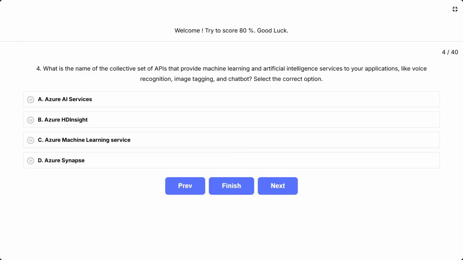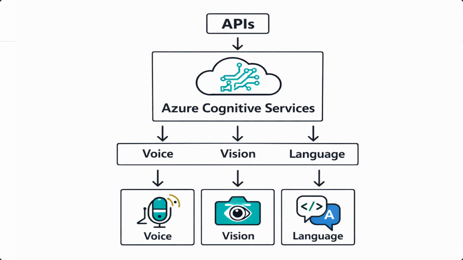Question 4. What is the name of the collective set of APIs that provide machine learning and artificial intelligence services to your applications, like voice recognition, image tagging, and chatbot? Select the correct option. A. Azure AI Services. B. Azure HDInsight. C. Azure Machine Learning Service. D. Azure Synapse.